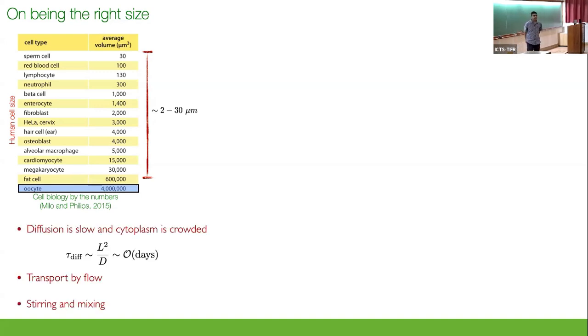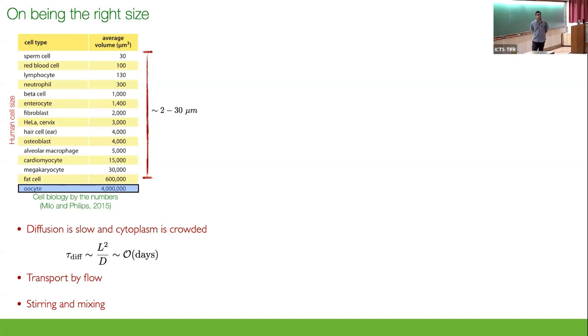And this can be rationalized by realizing that for cells to function, you need to transport or move things around. And for that, it relies on this inherently slow process of diffusion. And perhaps this diffusive timescale sets a constraint on how large a cell can grow. However, there are exceptions. Egg cells or oocytes are one of the largest known cell types in the animal kingdom, and this can be as large as some 500 microns to orders of millimeters. And in these very large cells, clearly you need a different mechanism of transport or mixing.